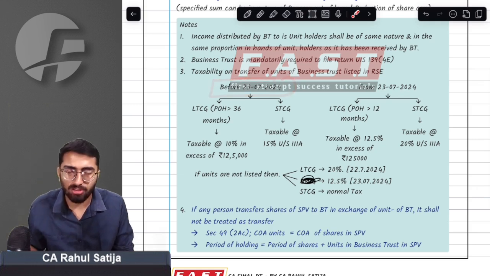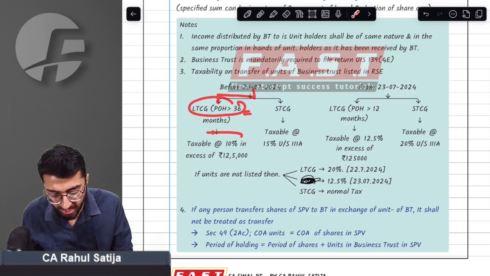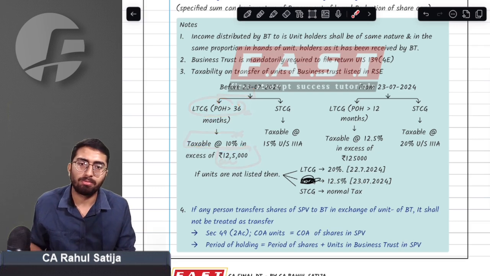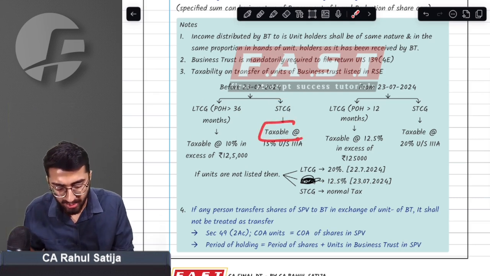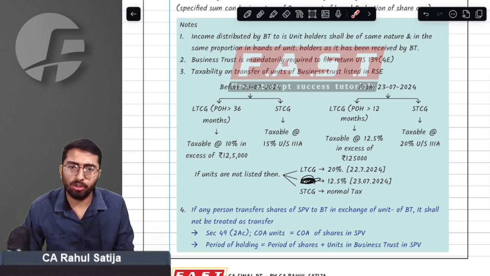Before 23rd July 2024, if you held units of business trust for 36 months, you were taxed at the rate of 10% in excess of 1.25 lakh rupees. But if you sold after holding for less than 36 months, you were taxed at the rate of 15% under section 111A if the units were listed.